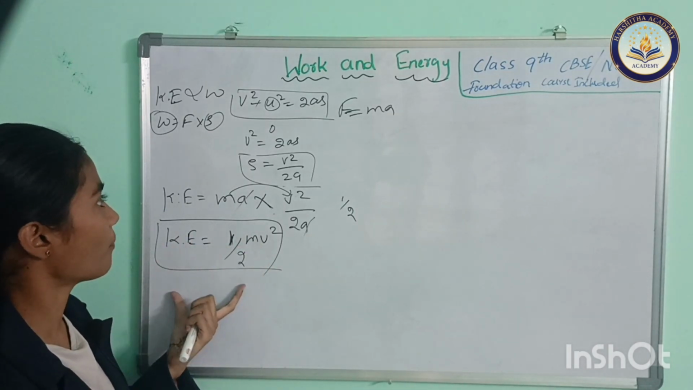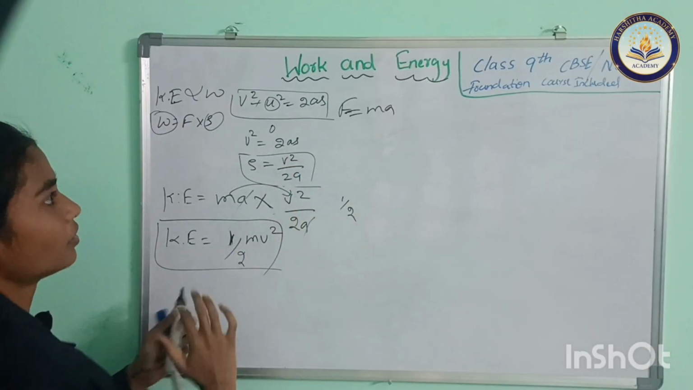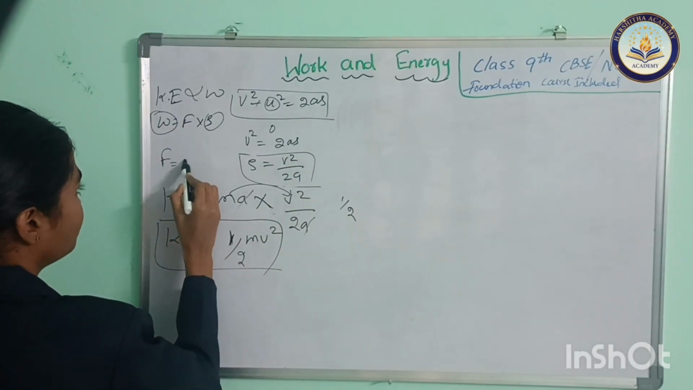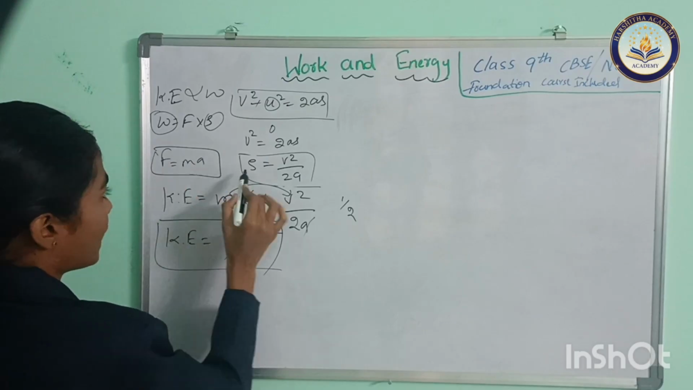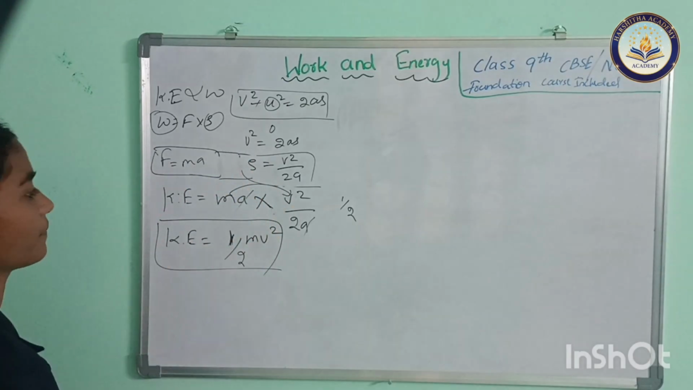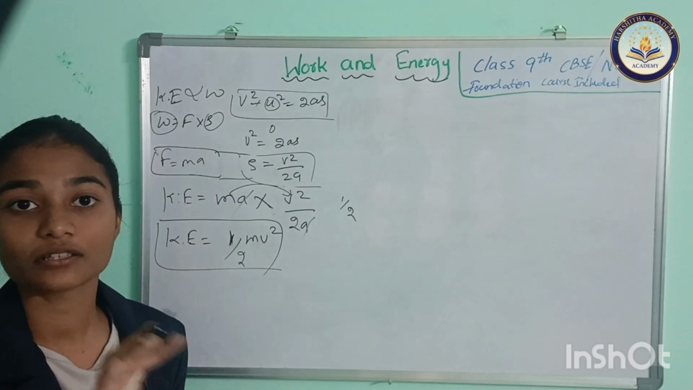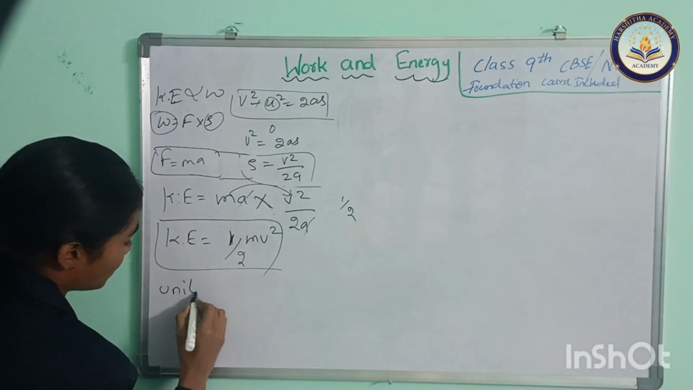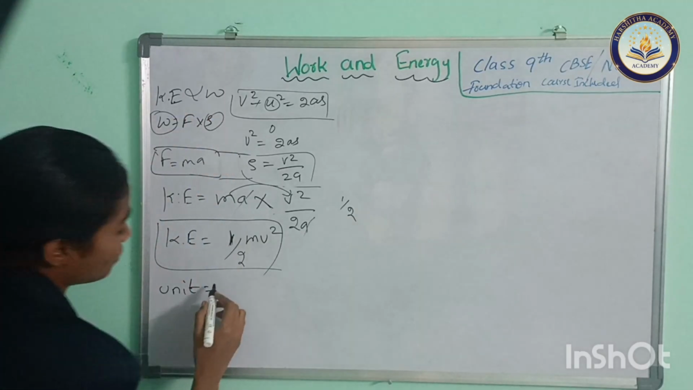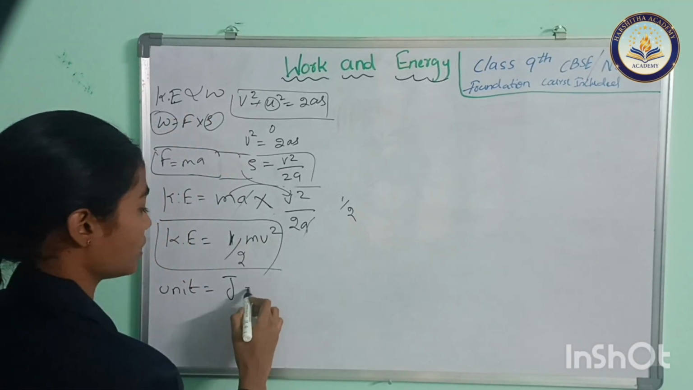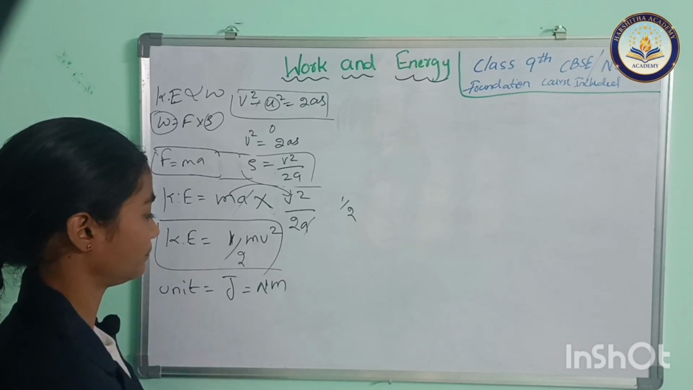This is our formula, which we can derive by these two terms, this term and this term. So this is all about kinetic energy. The unit, very important, the unit for energy is joule. 1 joule, denoted by J, is equal to 1 Newton meter.